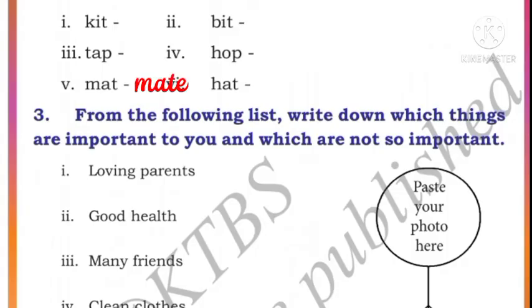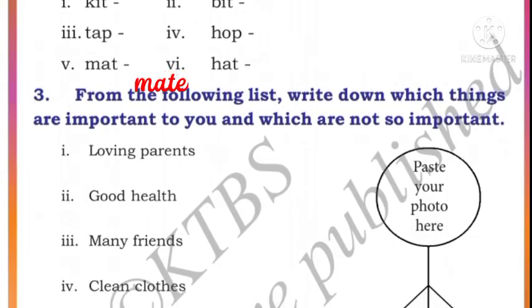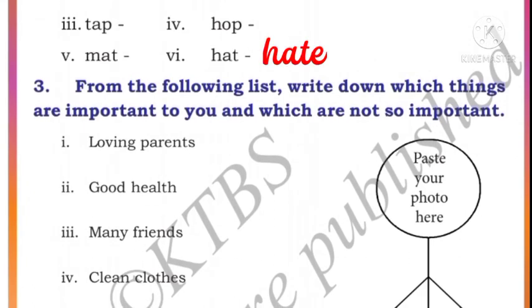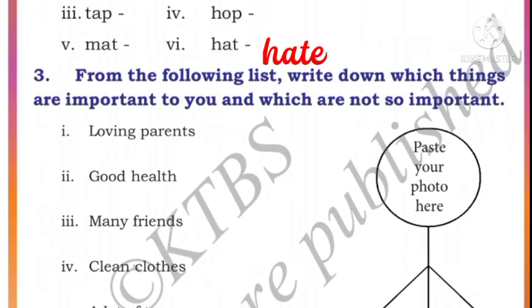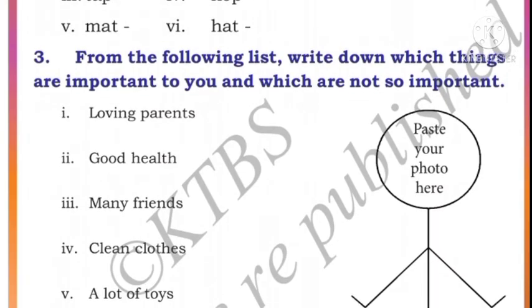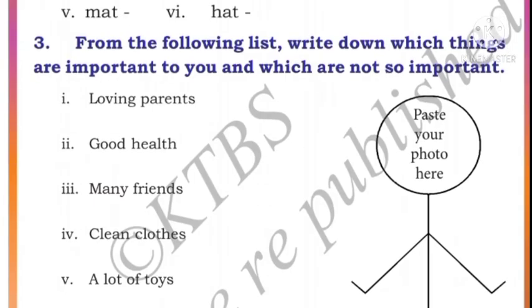M-A-T, mat. If we add E, it will become M-A-T-E, mate. H-A-T, hat. If we add E, it will become H-A-T-E, hate. Okay. Now third, from the following list, write down which things are important to you and which are not important to you. You have to paste your photo here, children.